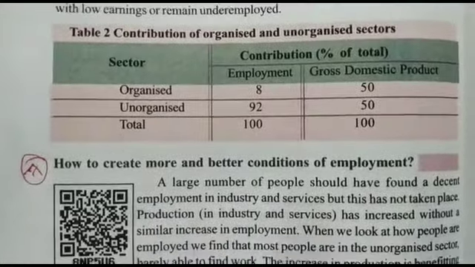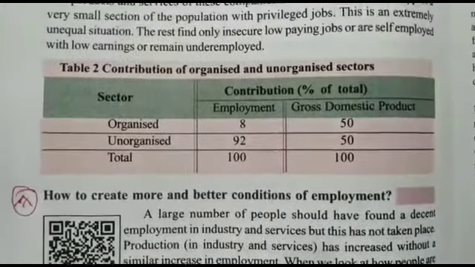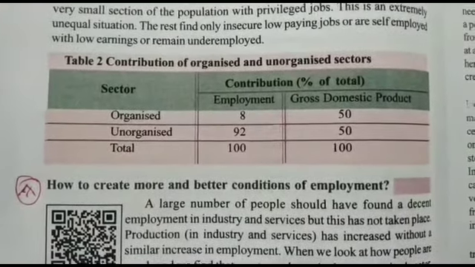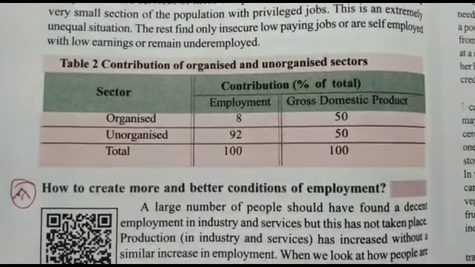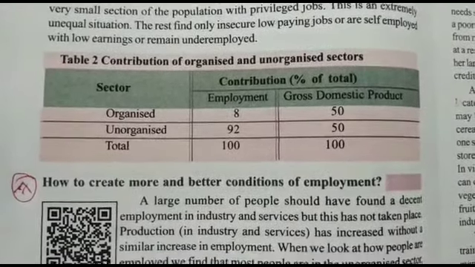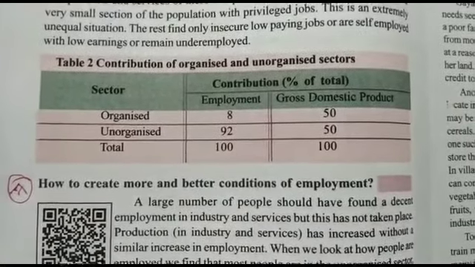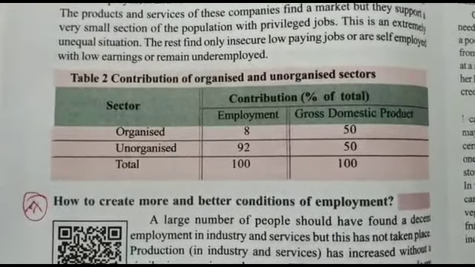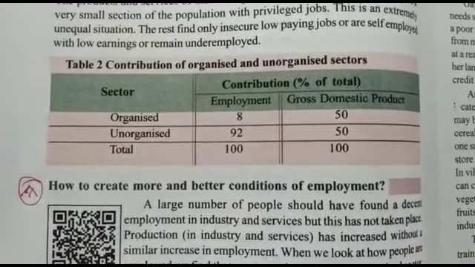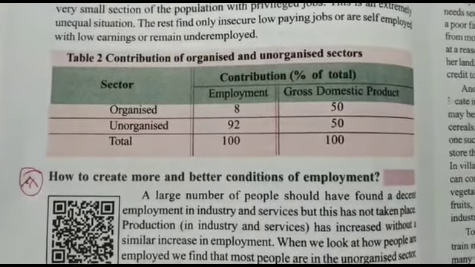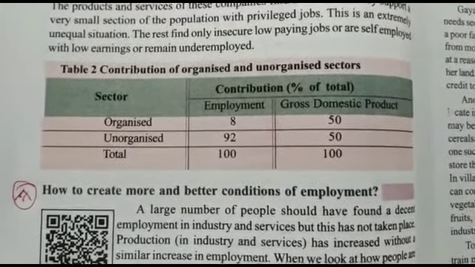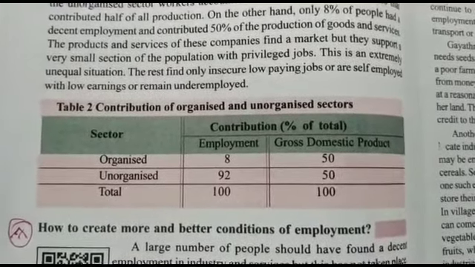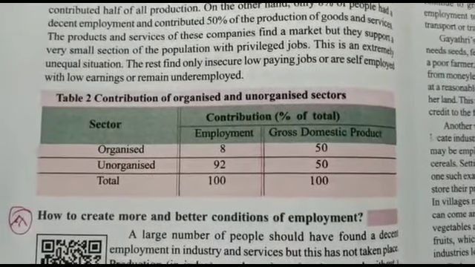Contribution of the organized and unorganized sectors. As it is explained to you clearly, organized sector, unorganized sector. Organized sector employment 8%, but GDP is 50%. Unorganized sector 92% of people depend, and GDP is 50%. Through this table, we can understand that the organized sector especially is using machine-made power along with the manpower, whereas the unorganized sector is completely only manpower. Hence, the GDP remains the same, that is 50% only.